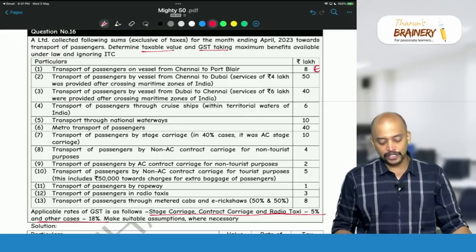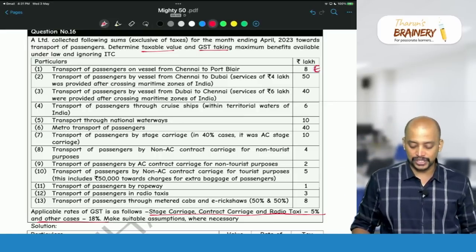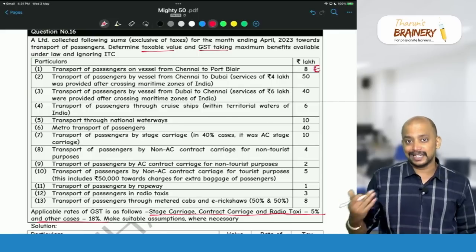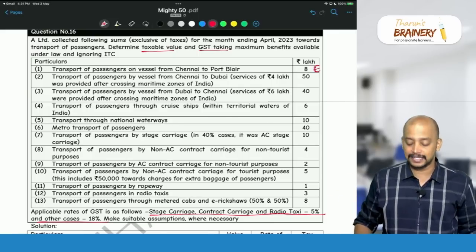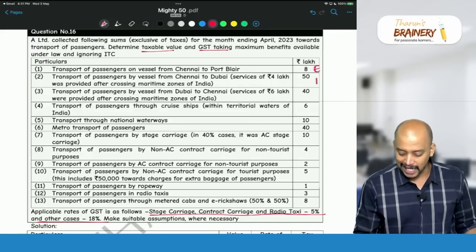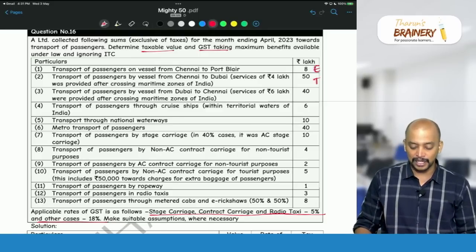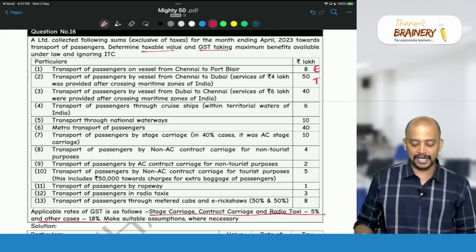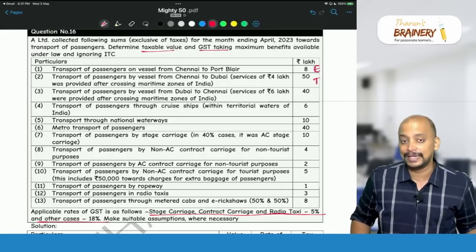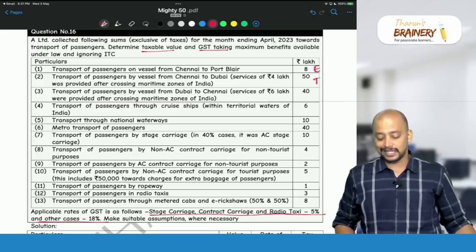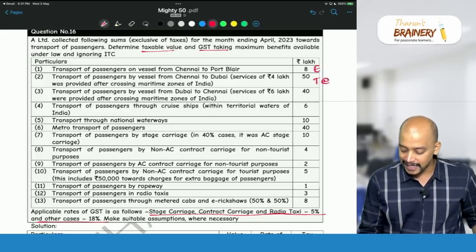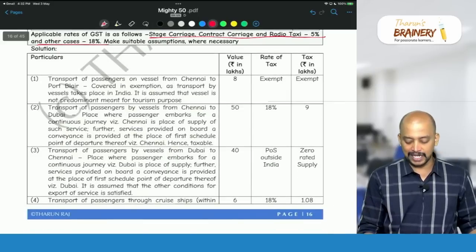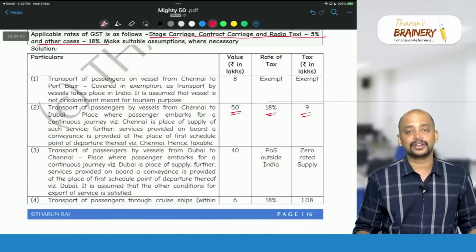Then transportation of passengers by vessel, again coastal waters. See, vessel means coastal waters from Chennai to Dubai, India to outside India, we don't have any exemption. So, that will be taxable. So, Chennai to Dubai, service of 4 lakhs was provided after crossing maritime zone, so entire 50 lakhs will be taxable and on that the rate of GST will be 18%. Why? Because others. So, therefore, 18% will be taken, 50 lakhs into 18%, so 9 lakhs like that.